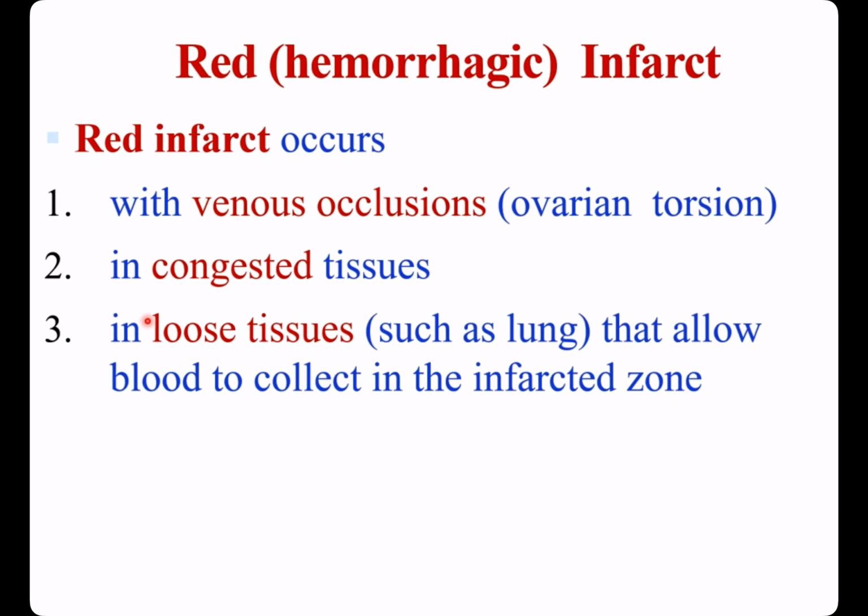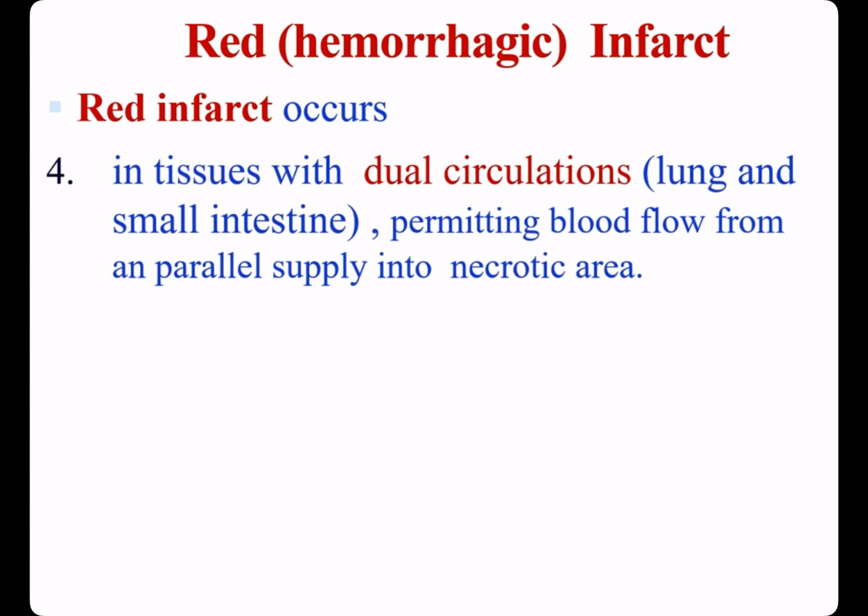Red infarct occurs: 1. With venous occlusions, such as ovarian torsion. 2. In congested tissues. 3. In loose tissues, such as lung, that allow blood to aggregate in the infarcted zone. 4. In tissues with dual circulation, for example lung and small intestine, permitting blood flow from a parallel supply into the necrotic area.